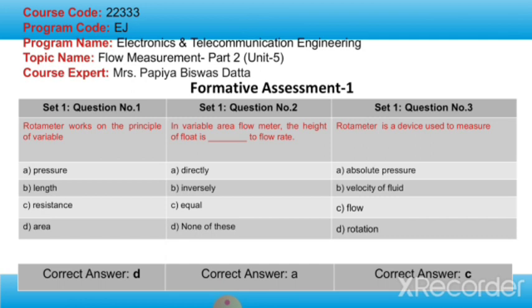I hope you got the answers. So, a rotameter works on the principle of variable area. In a variable area flow meter, the height of the float is directly proportional to the flow rate, and a rotameter is a device used to measure the flow of liquid.